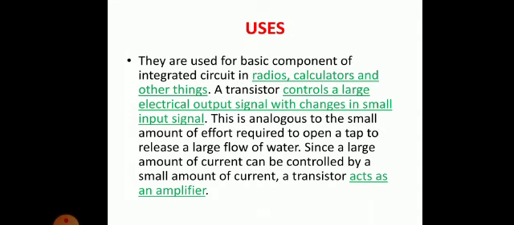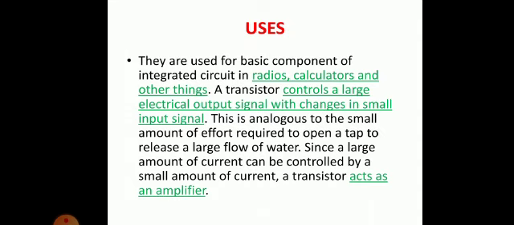So a very small input signal results in a large electrical output. This is analogous to the example of the bike, or of this tap. So ultimately, what is the function of this transistor?